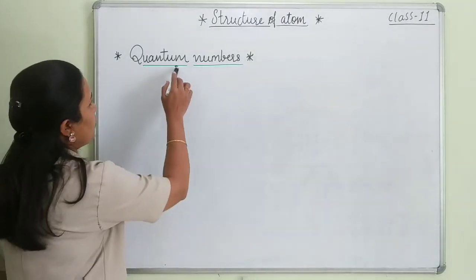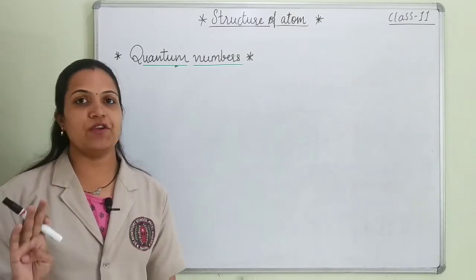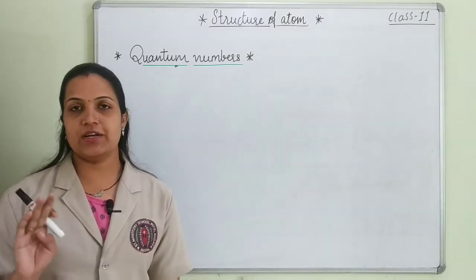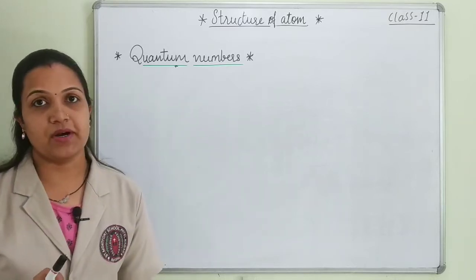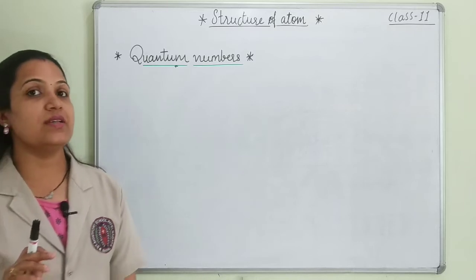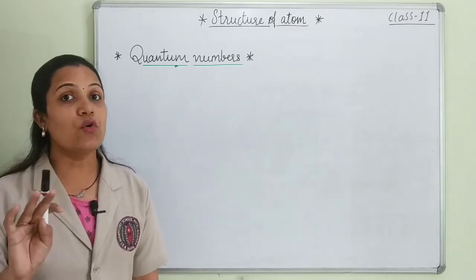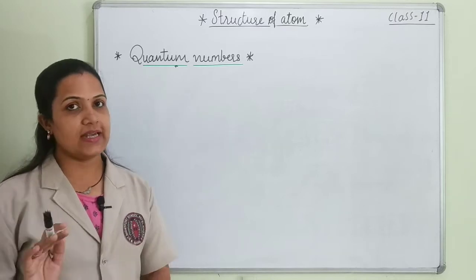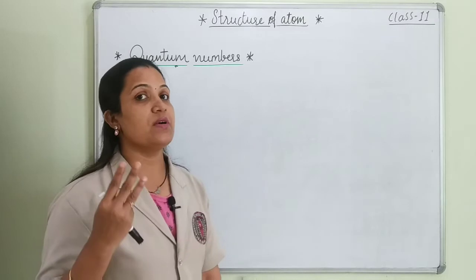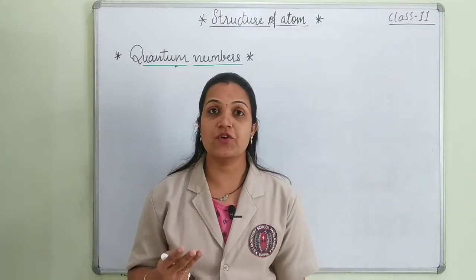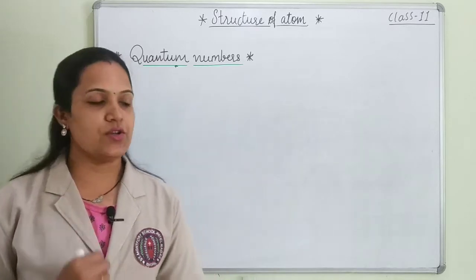Students, as we know, when we solved the Schrödinger equation, we got three constant values, and these constant values are considered as quantum numbers. But there are not only three quantum numbers, there are four quantum numbers. What are these? That I will be telling. Out of those four quantum numbers, three quantum number values have been derived from the Schrödinger wave equation. Now let's start with the quantum numbers.